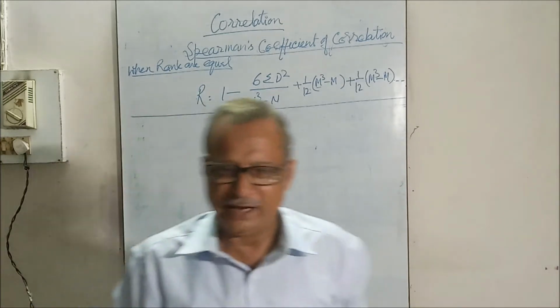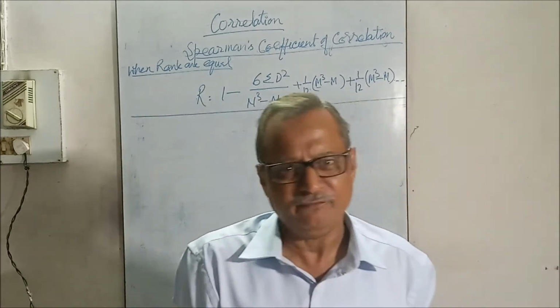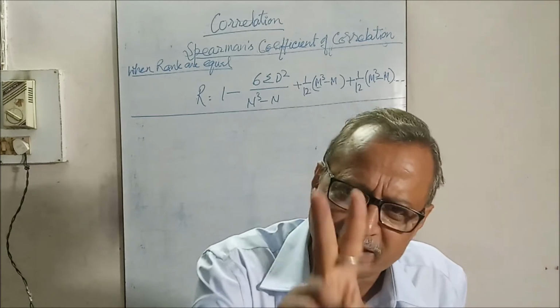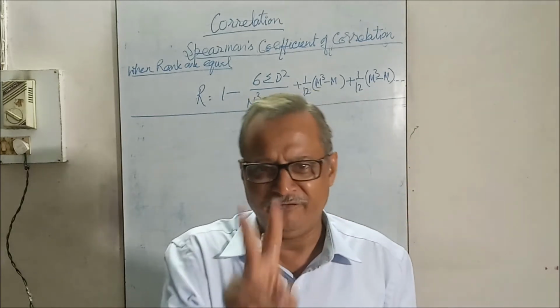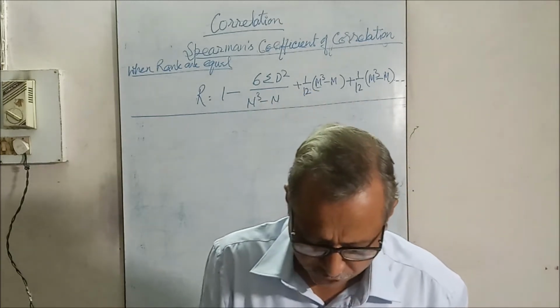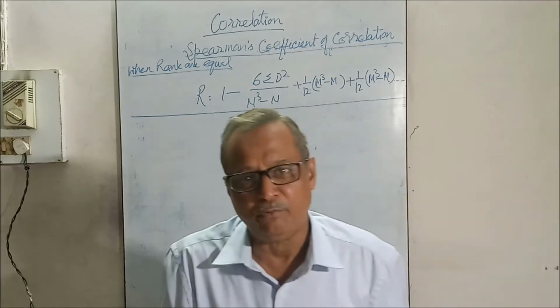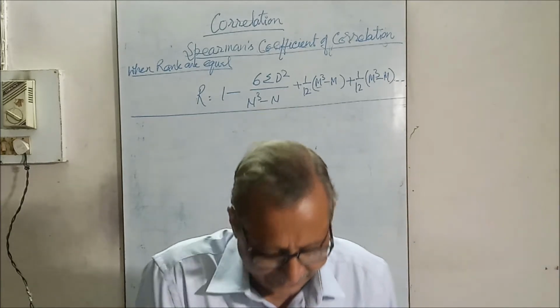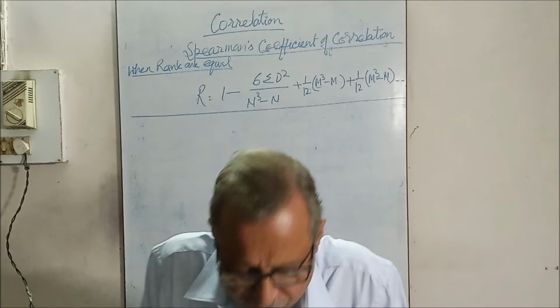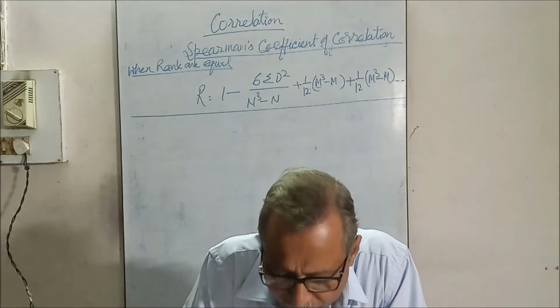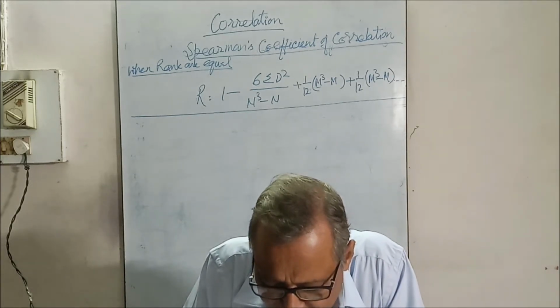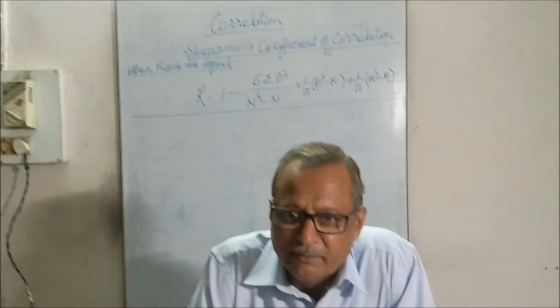Now we are going to take one example. I will solve 2 examples here, and two questions are given which you have to solve. The question is given in your book, example number 7, x and y. Calculate the coefficient of correlation from the following data by the Spearman's rank correlation method.